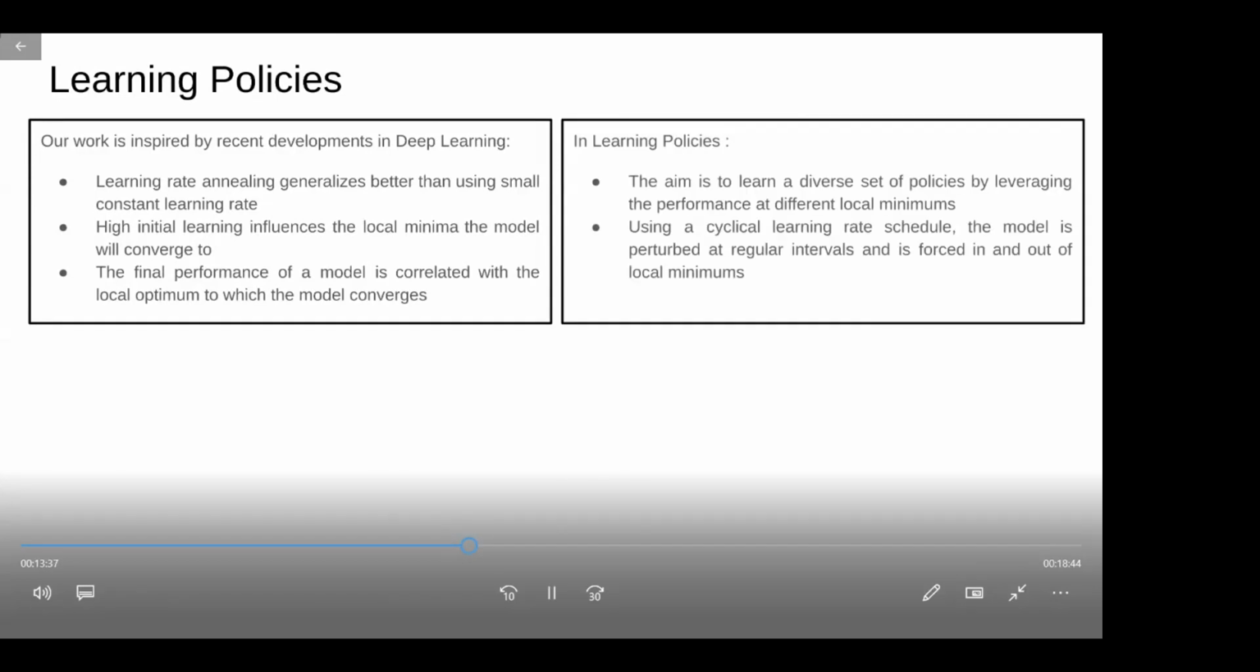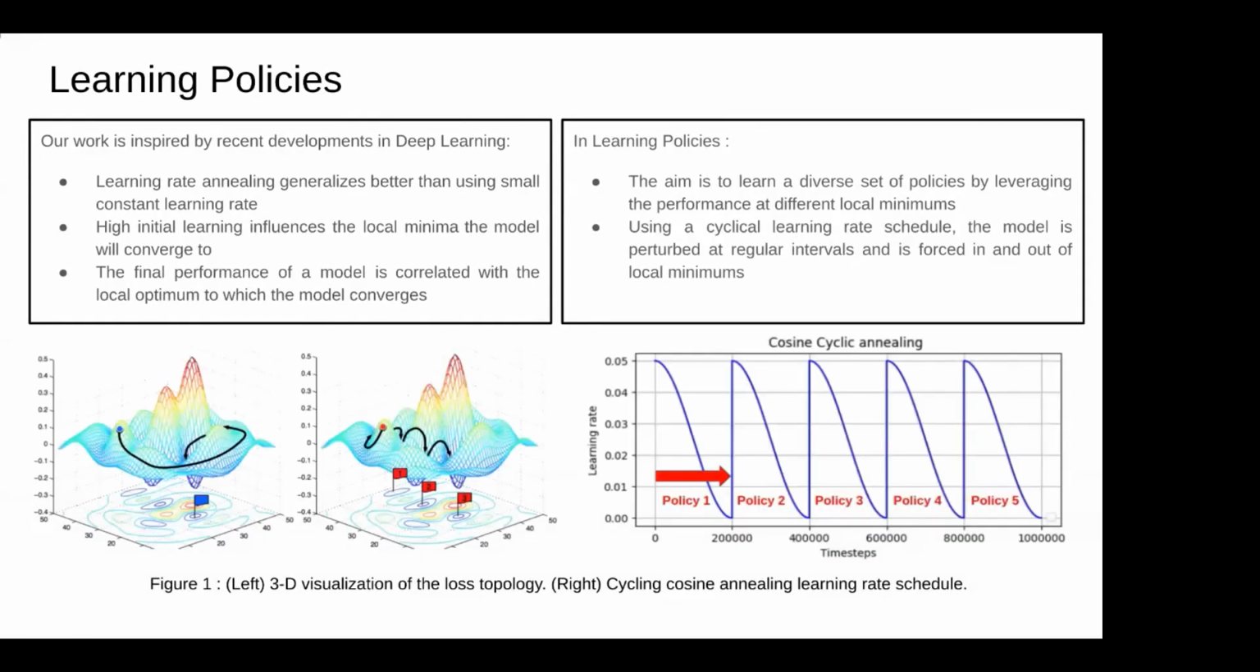Using these ideas, we learn a diverse set of policies by leveraging the performance at different local minima, as you can see in the figure on the bottom left. And we do that with the help of a cyclic learning rate schedule, as you can see on the bottom right. As the policy converges to different local minima, we save the policy parameters, which are then passed on to the policy selection framework.